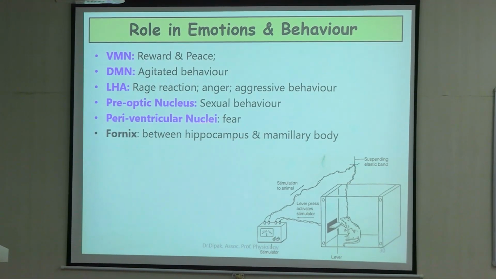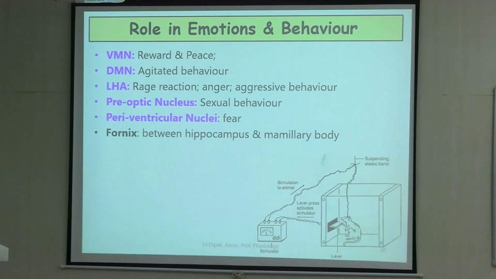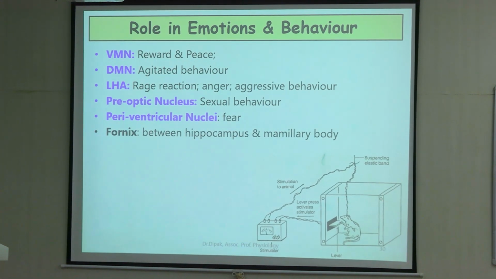Ventromedial nucleus is concerned with reward and peace, dorsomedial with agitated behavior. Lateral hypothalamic area, aggressive behavior, rage reaction, right? Preoptic nucleus governs our sexual behavior, and periventricular nucleus is concerned with fear. So these are the centers, individual centers, where there is a certain type of behavioral response.